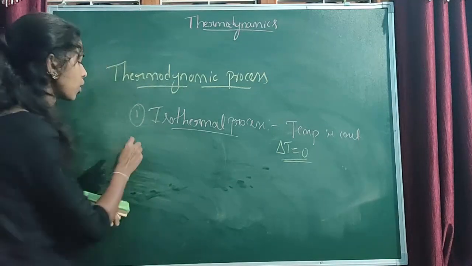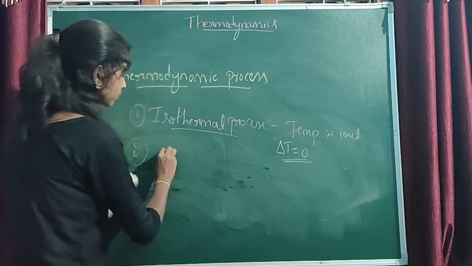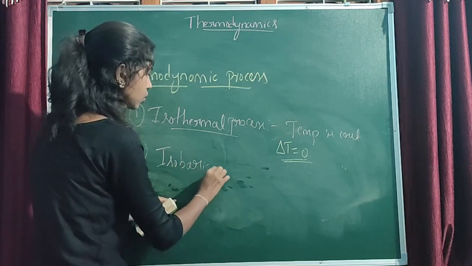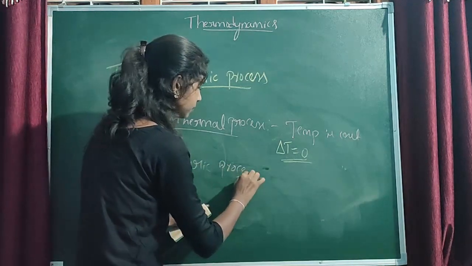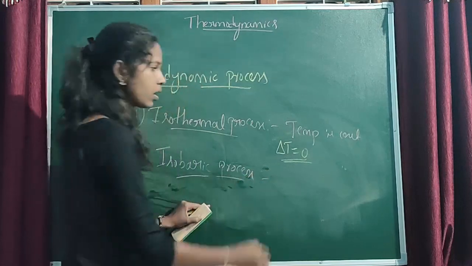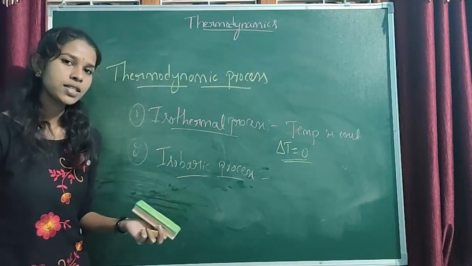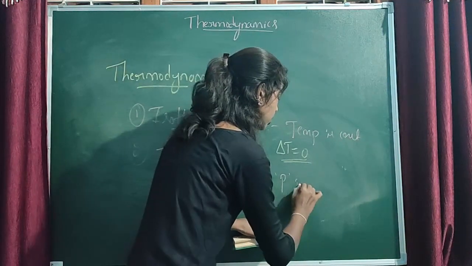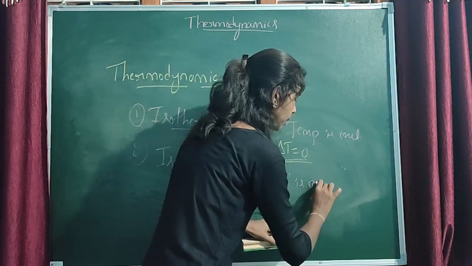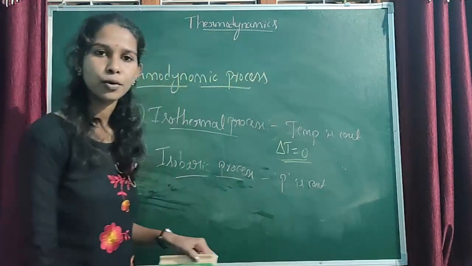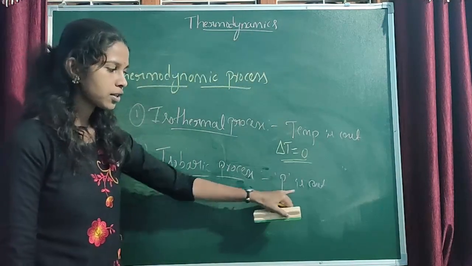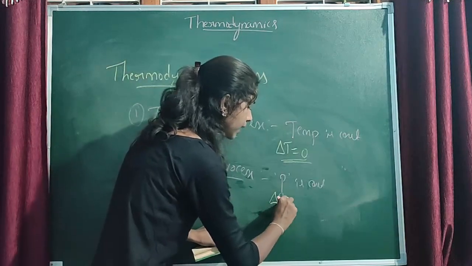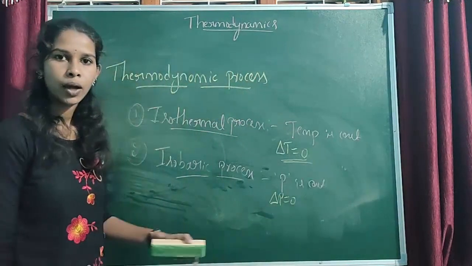The second thermodynamic process is isobaric process. The thermodynamic process in which pressure is constant is called isobaric process. That means pressure is constant, so change in pressure is 0. Delta P is 0.